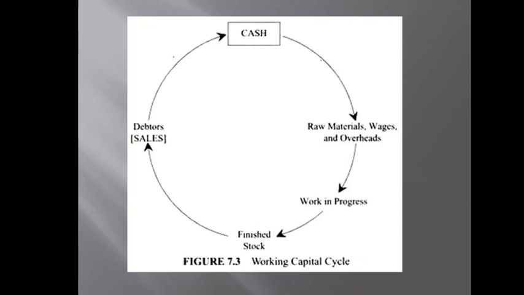Cash, or say money, or say funds, is required to start or establish a business. With the help of this cash, we are able to purchase raw material, pay wages and other overheads. The combination of all these three components makes production start in the factory. This production started in the factory is called work in process or work in progress. After completion of work in process, the final production is called finished product, finished goods or finished stock.